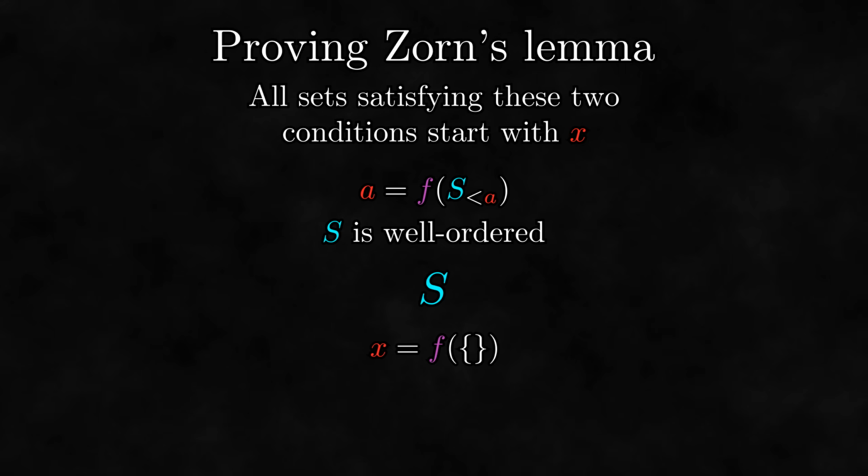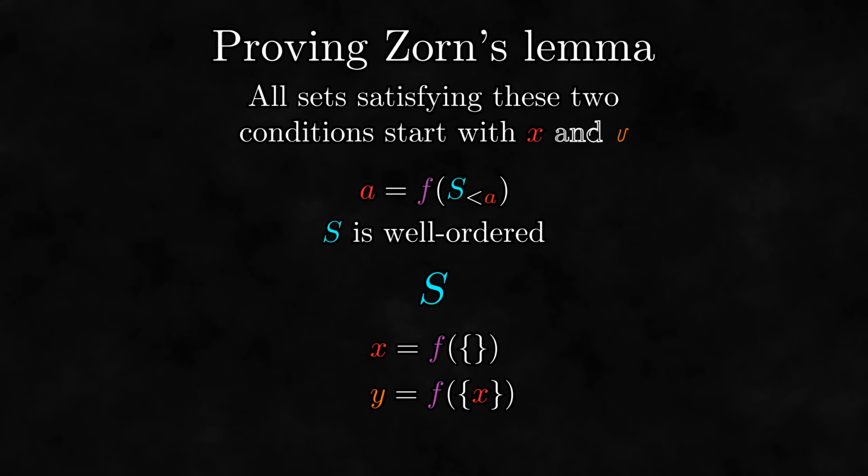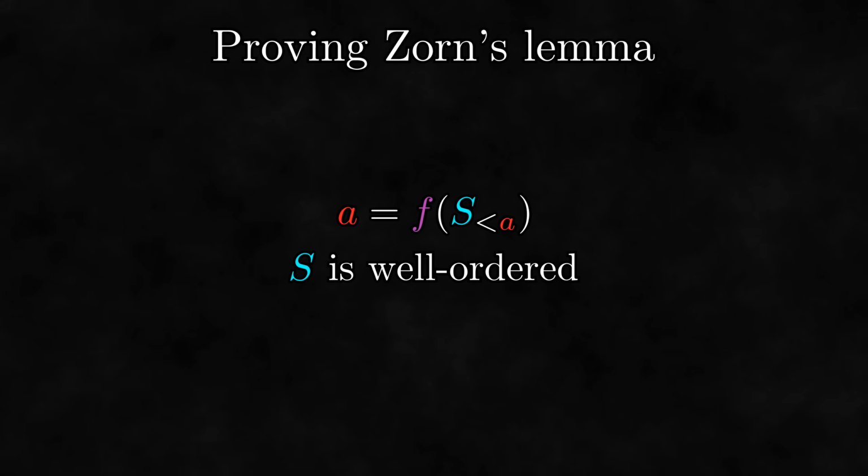Now, think of the next smallest element after x, which we'll call y. The set of everything less than y is the set containing just x, so y is equal to f of the set containing just x. Again, this applies to any set S satisfying these two conditions, so all sets satisfying these two conditions start with the same two objects. In fact, we can continue this argument indefinitely, showing that the sets satisfying these two conditions exactly describe our sequence of larger and larger objects.